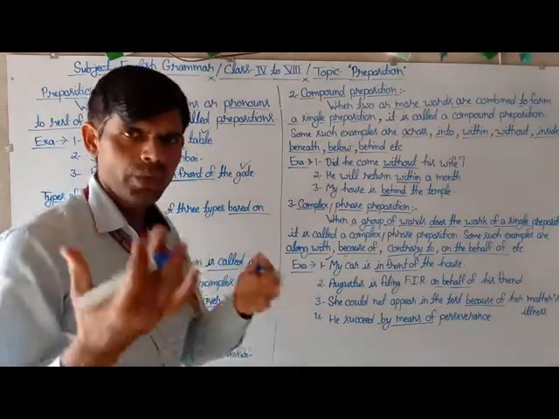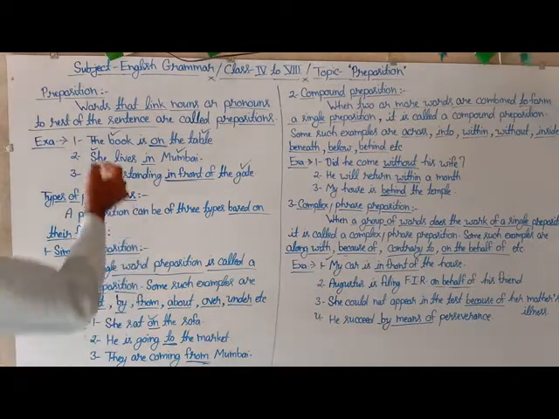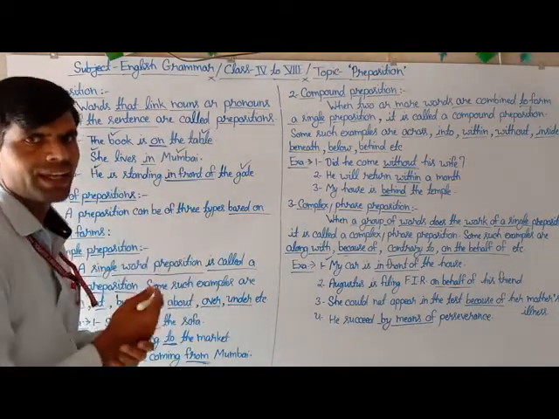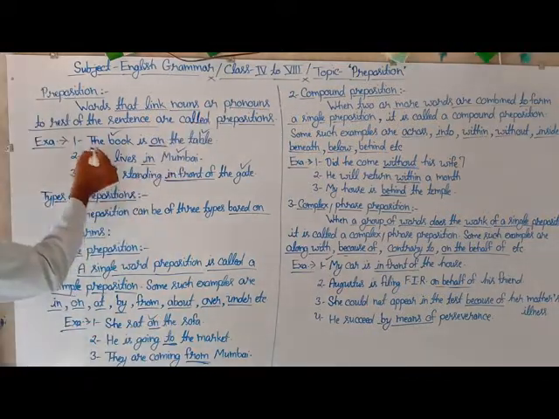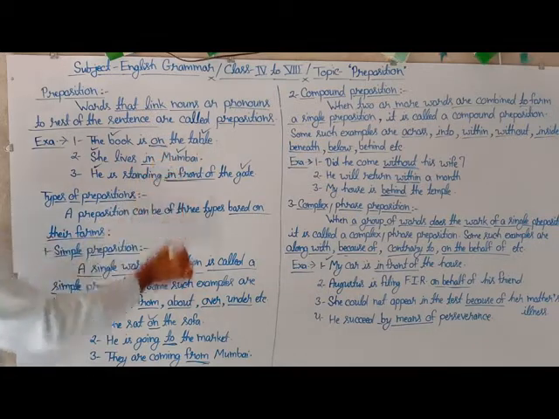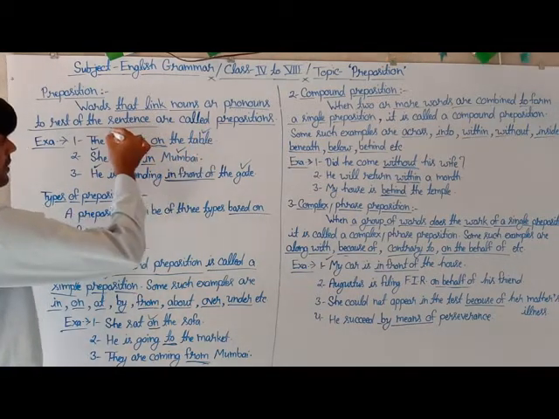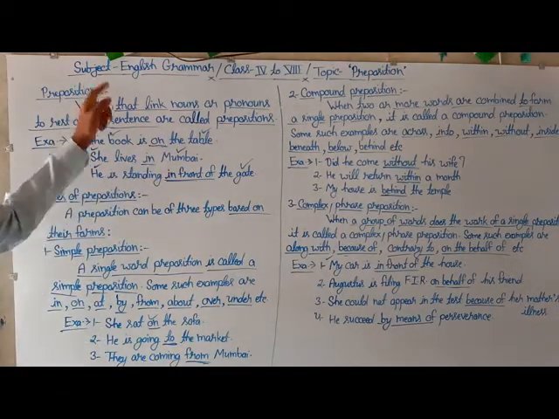Now have a quick look once again, please. Preposition. What is a preposition? Words that link nouns or pronouns to the rest of the sentence are called prepositions. For example, the book is on the table. Here the underlined word "on" is used to connect or link the noun with the rest of the sentence. So this is counted as a preposition.